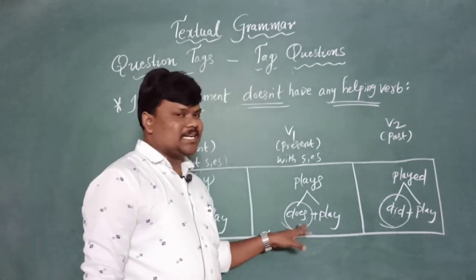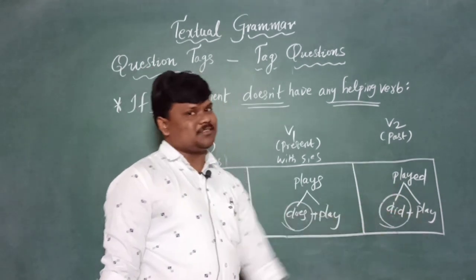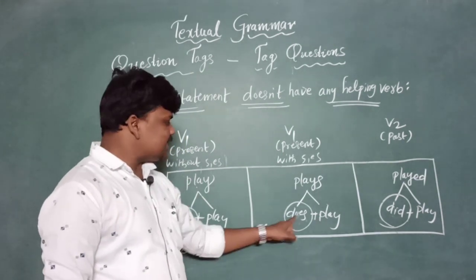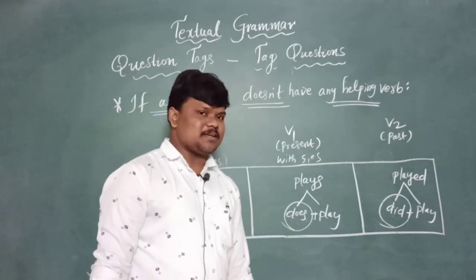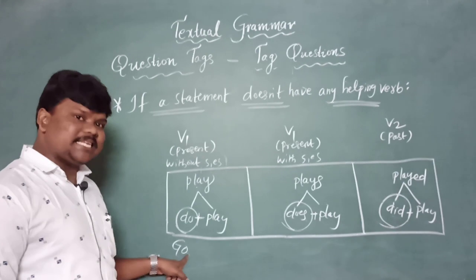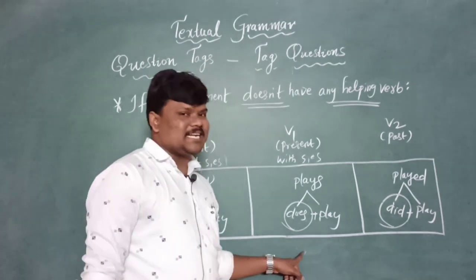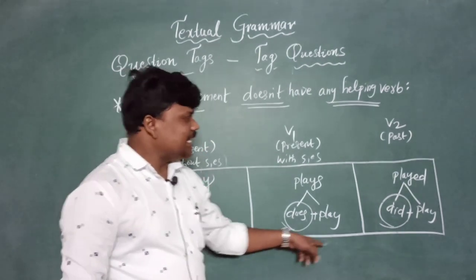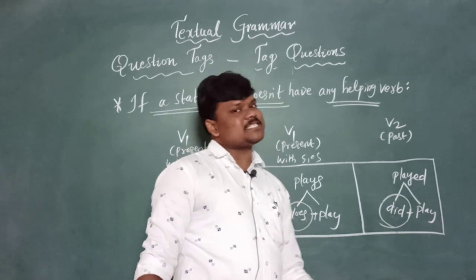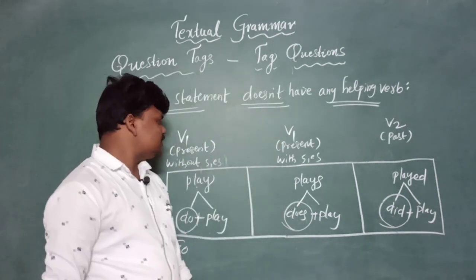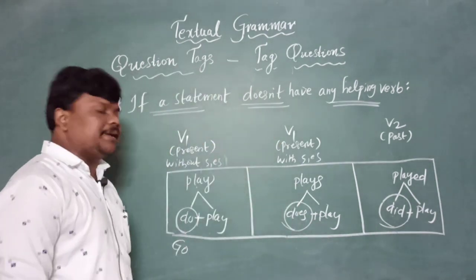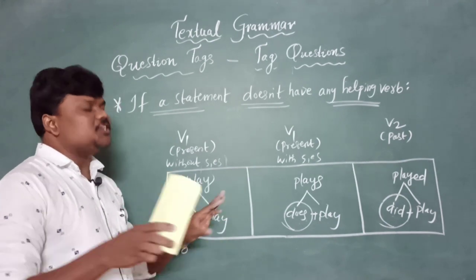Ring, do plus ring. Rang, did plus ring. Rings, does plus ring. For example, eat, do plus eat. Eats, does plus eat. Ate, did plus eat. Like that. So we should remember immediately do, does, did.